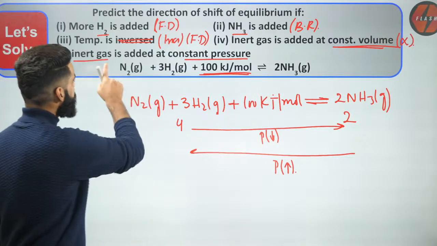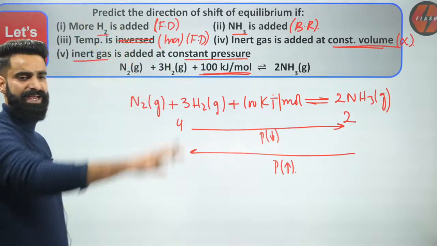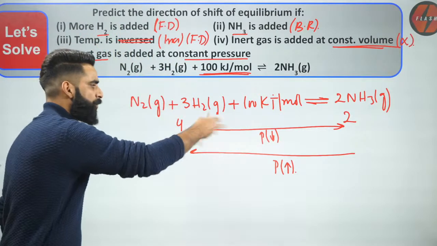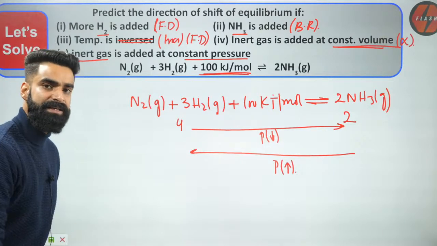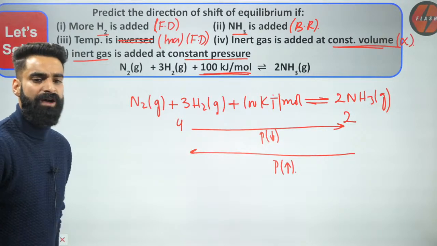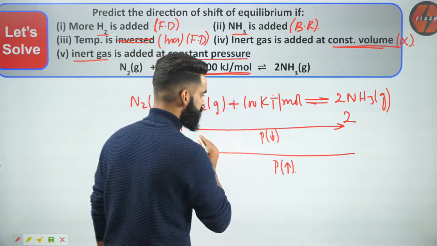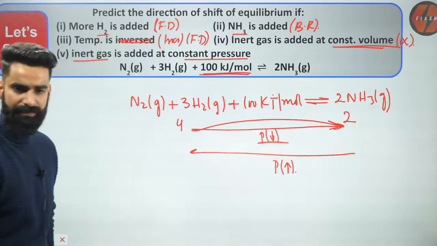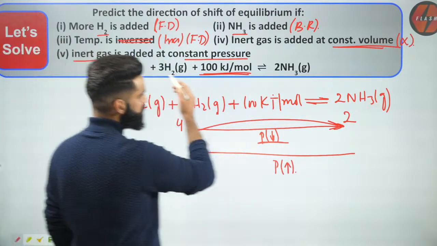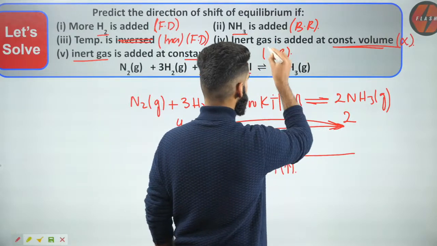Now, if inert gas is added at constant pressure, if I'm adding inert gas in the same container in which this reaction is proceeding, can I say the number of moles is increasing? If the number of moles increases, can I say pressure will increase? So equilibrium will try to decrease the pressure. How will equilibrium try to decrease the pressure? When it makes the reaction proceed in the forward direction, because in the forward direction pressure decreases. So I would say in the last case, the forward reaction is going to proceed.